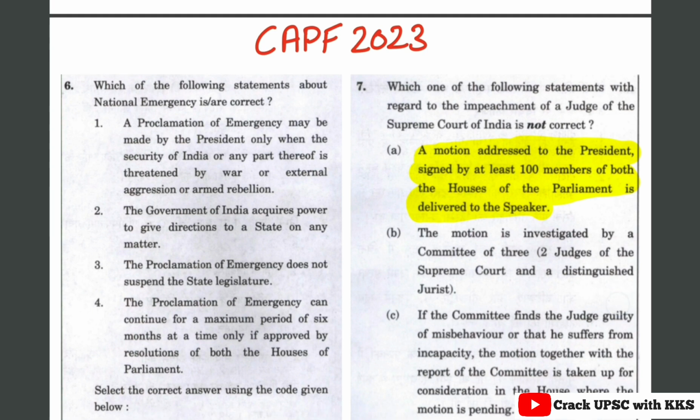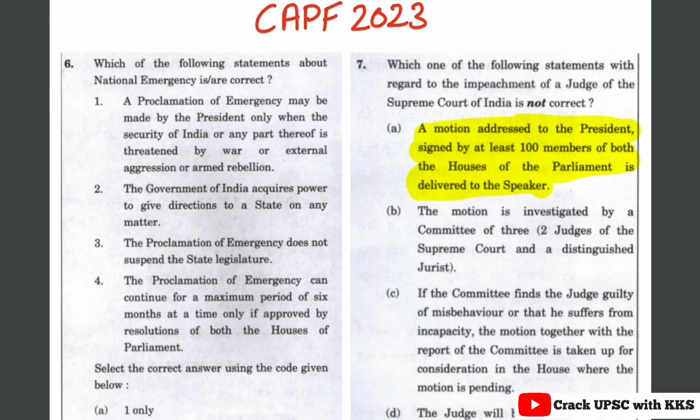This is the first question related to the national emergency: which one of the following statements about national emergency are correct? Statement 1, a proclamation of an emergency may be made by the President only when the security of India or any part thereof is threatened by war or external aggression or armed rebellion.